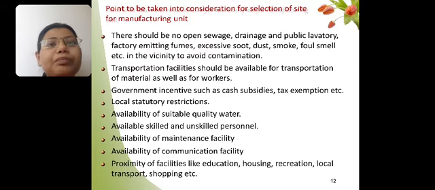Proper communication facilities should be maintained, and we have to educate the people in housing areas nearby so that they cannot create any problems in our manufacturing process. All these points we have to take into consideration while selecting the site for the manufacturing unit.